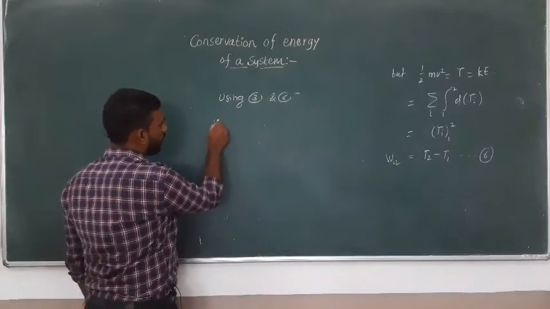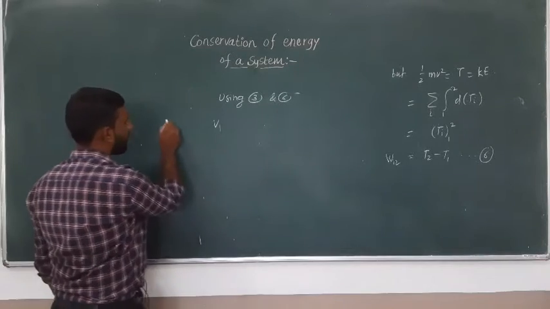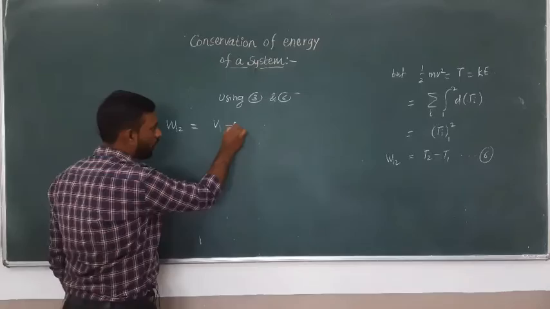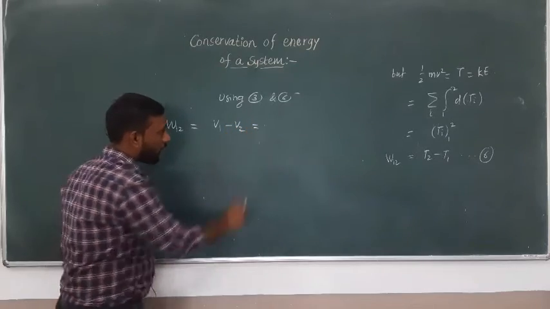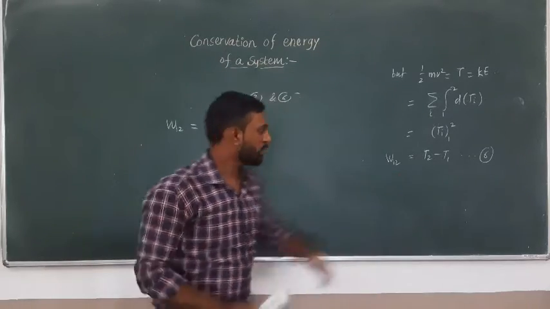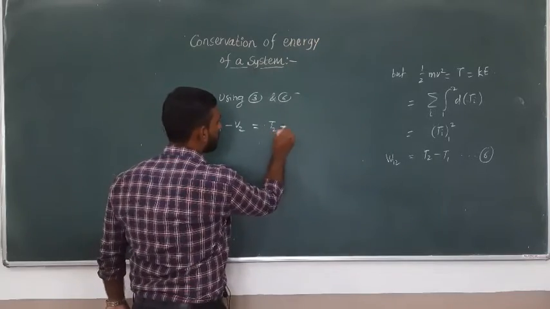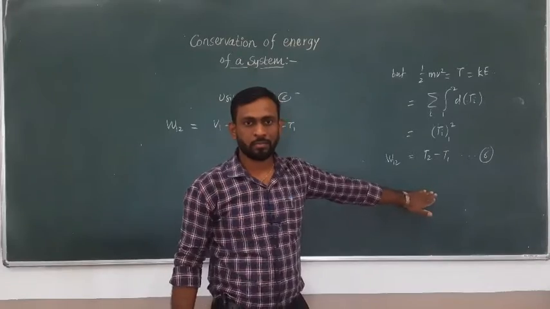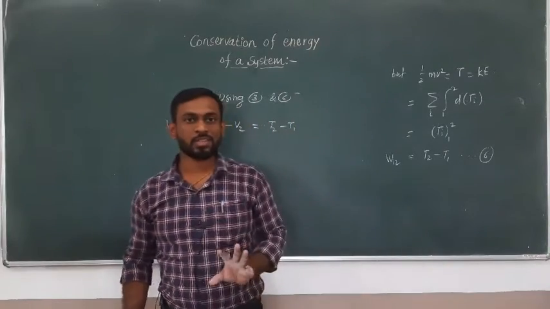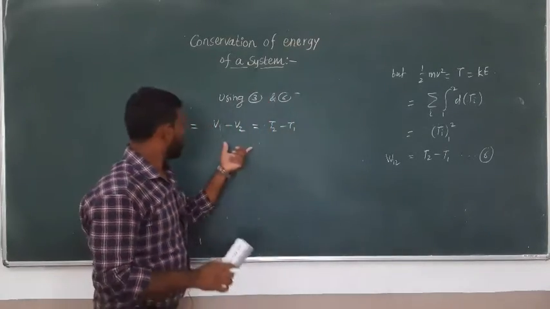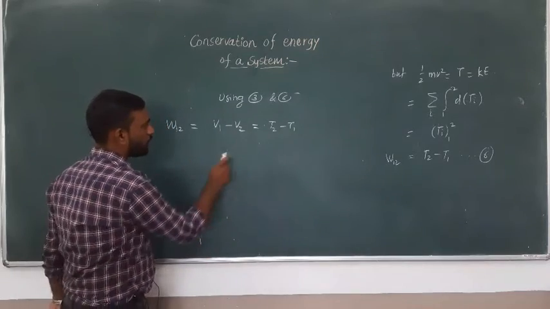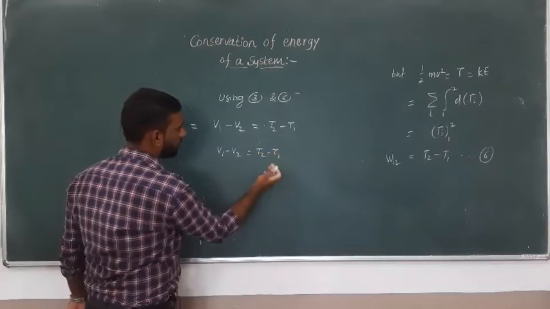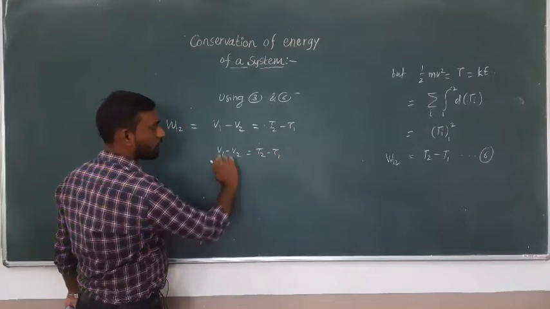So I'm putting W12 in terms of the potential energy, V1 minus V2, and again in terms of the kinetic energy, it is T2 minus T1. Actually this is the reflection of your work energy theorem: the work done by the particle is nothing but the change in its kinetic energy. So this V1 minus V2 is T2 minus T1.